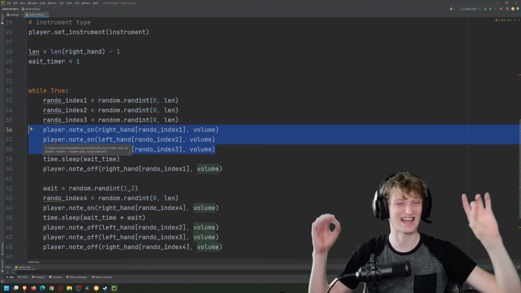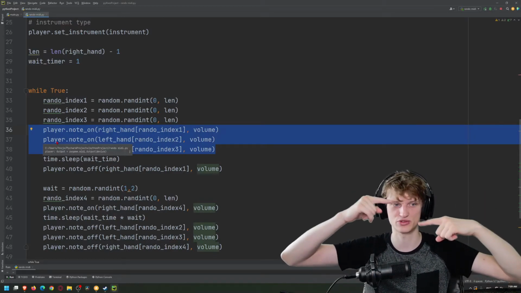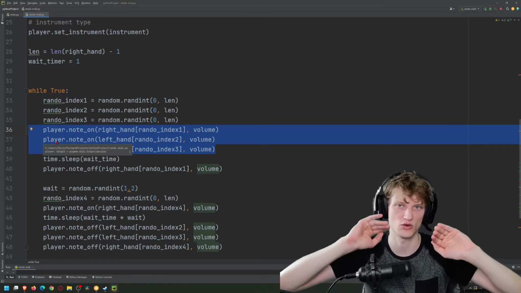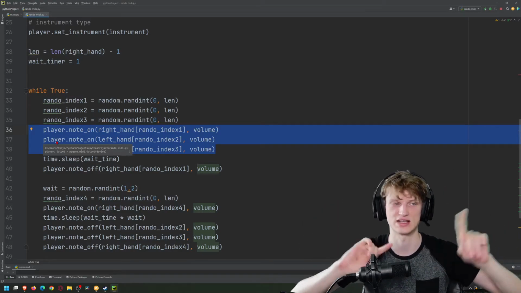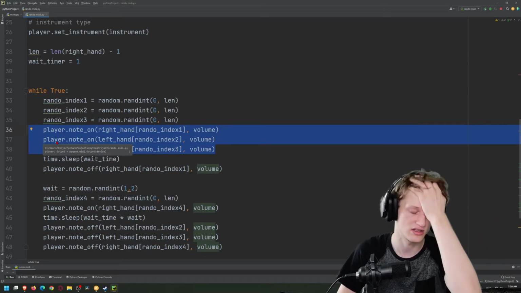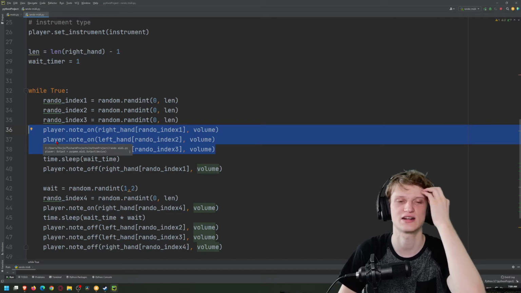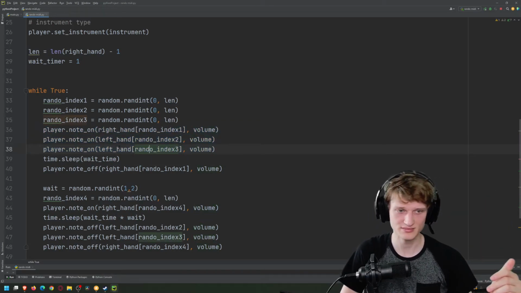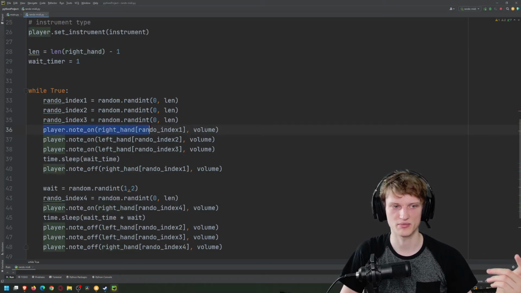Technically, it's not exactly the same time because the computer rolls through this code one at a time, but it rolls through it so fast that we basically will not be able to hear the difference, as if it was at the same time. I tried to use a multitasking library in here, but it does not work as well. So I just did this instead. It's a lot easier. So we basically started playing.